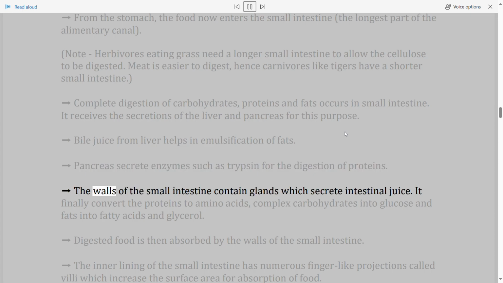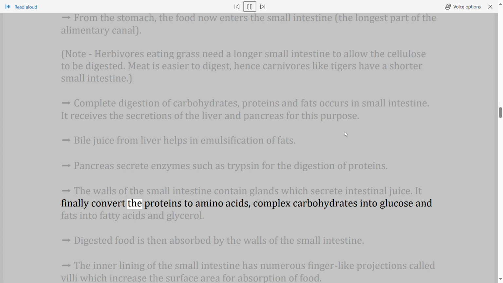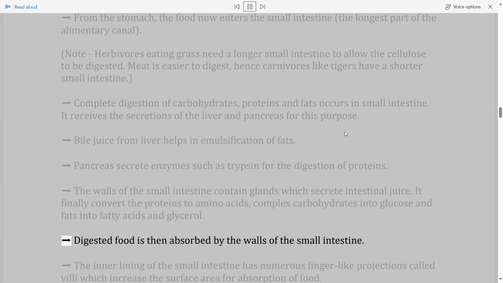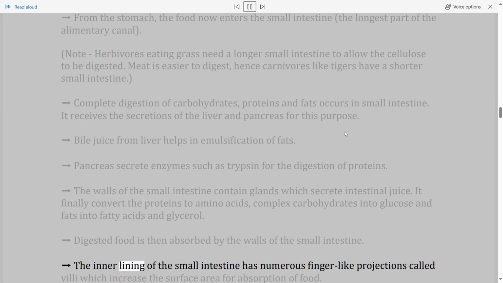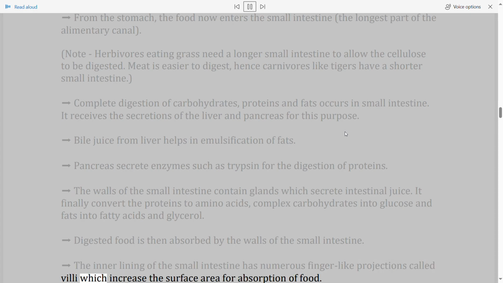The walls of the small intestine contain glands which secrete intestinal juice. It finally converts the proteins to amino acids, complex carbohydrates into glucose and fats into fatty acids and glycerol. Digested food is then absorbed by the walls of the small intestine. The inner lining of the small intestine has numerous finger-like projections called villi, which increase the surface area for absorption of food.